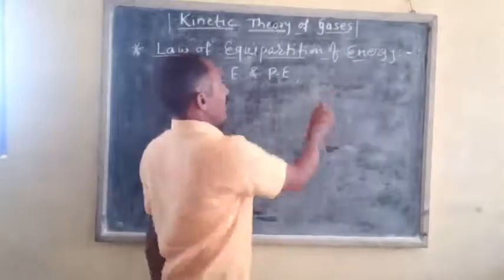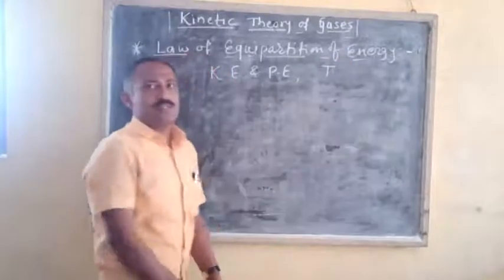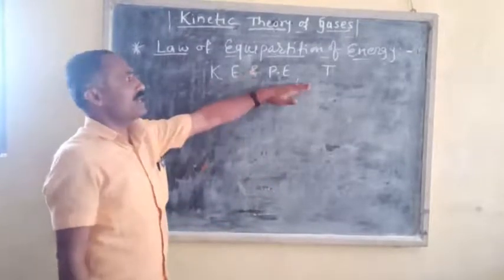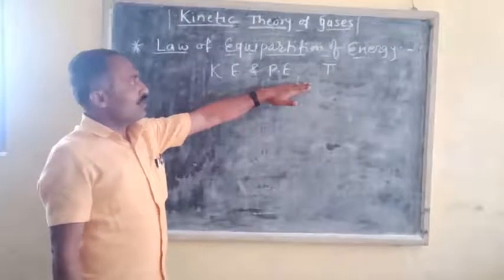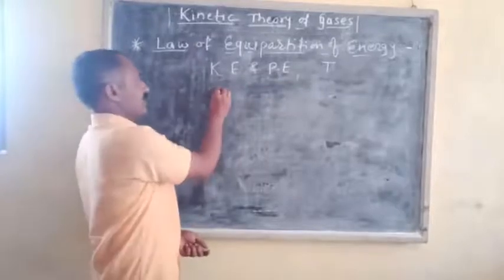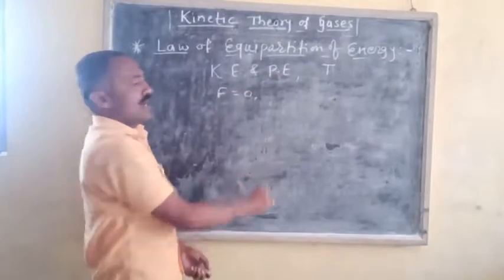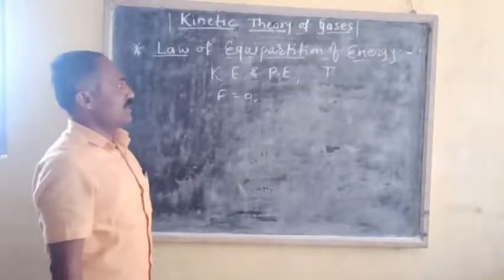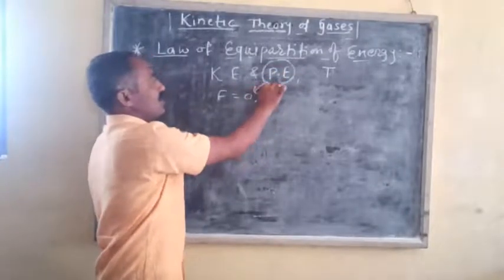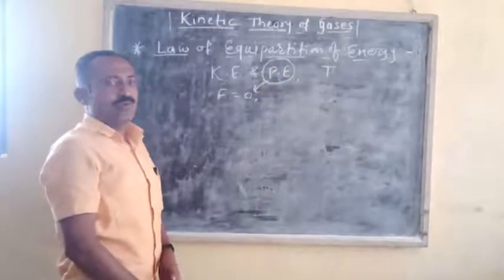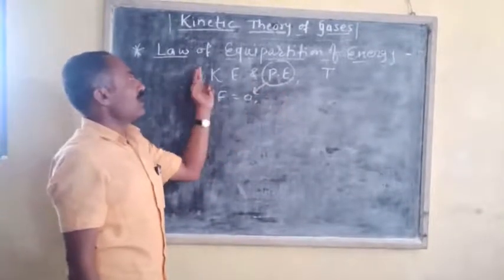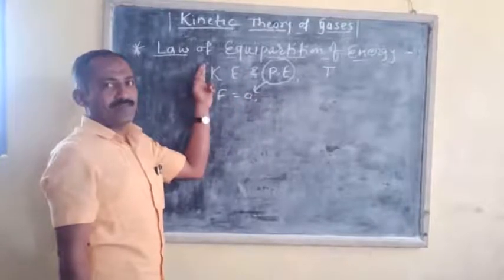In equilibrium at absolute temperature T, the internal energy of a system is the sum of kinetic energy and potential energy. But for an ideal gas, the intermolecular force will be equal to 0. Intermolecular force is equal to 0. Therefore, as force will be equal to 0, the potential energy will be equal to 0. And therefore, the internal energy of the system will be equal to its kinetic energy.